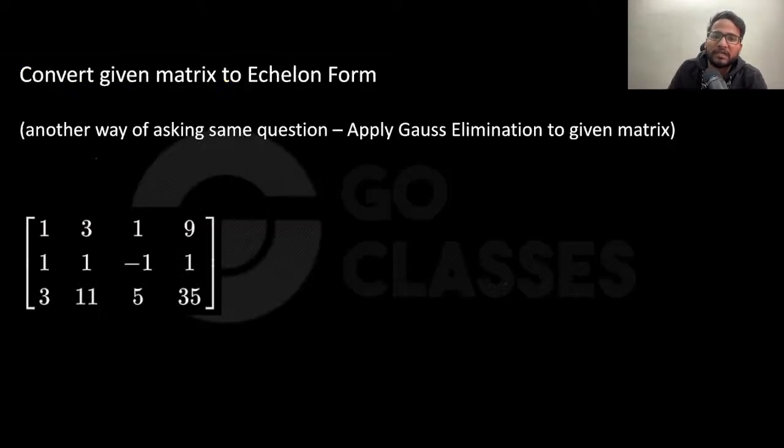Now what they are saying is to convert the given matrix into the equivalent form. Another way of asking the same question is to apply Gaussian elimination. So the process is called Gaussian elimination. Now how to do it? You need to apply the elementary row transformation rules. I hope you know it, because I'm running a marathon, which means I'm assuming that you know this very basic stuff. If there is any conceptual thing, I will definitely be covering it.